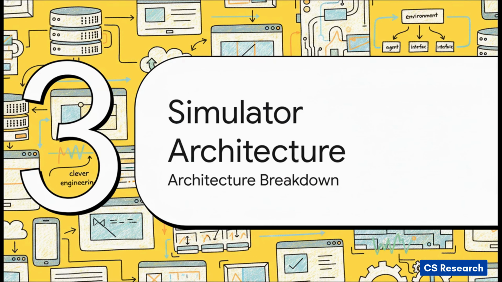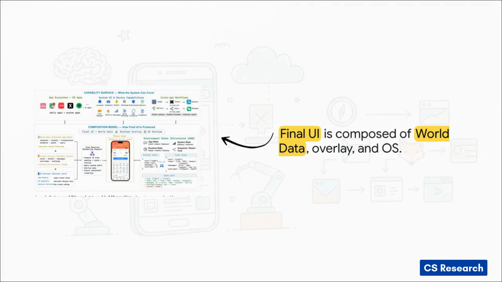All right, Part 3, how the simulator works, deconstructing the architecture. Now, what makes all of this possible without those heavy emulators is what's called the composition model. Looking at the architecture, you can see the system dynamically builds the final UI by perfectly combining 3 distinct layers. First, there's world data for large-scale external app data. Next, a runtime overlay manages the active mutable state, the stuff changing as you use the app. Finally, the OS runtime handles core navigation. A rendering engine seamlessly pulls these together, but the absolute key here is that the entire underlying environment, every single chat, order, and intent is explicitly represented as structured JSON data.